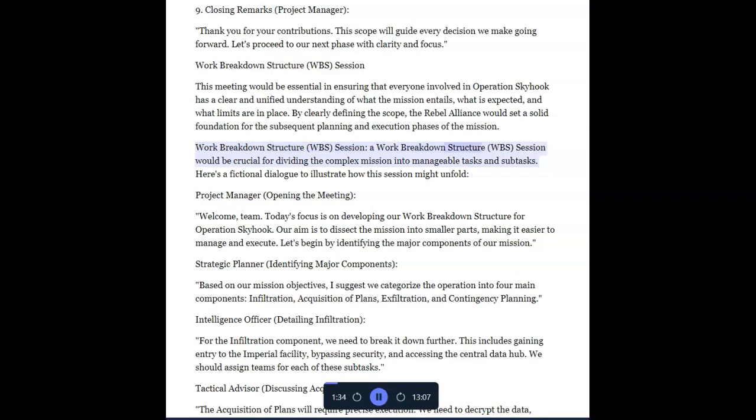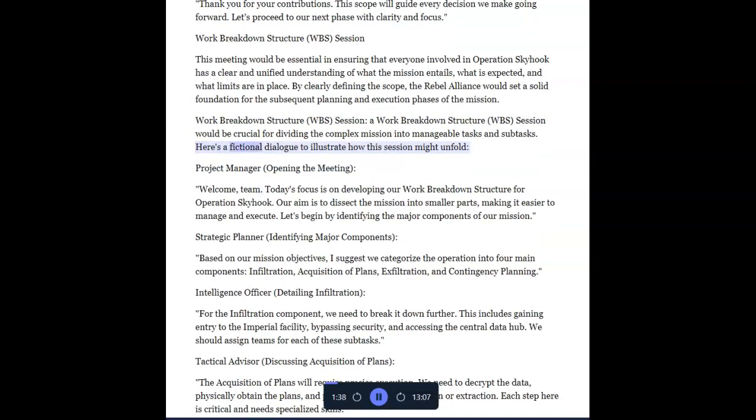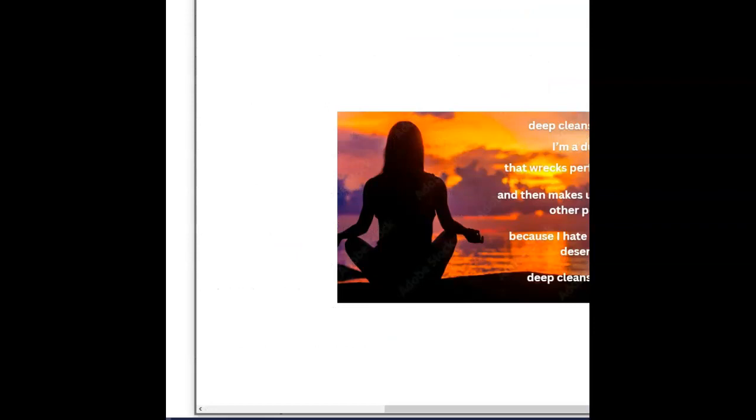A work breakdown structure, WBS session, would be crucial for dividing the complex mission into manageable tasks and subtasks. Here's a fictional dialogue to illustrate how this session might unfold.